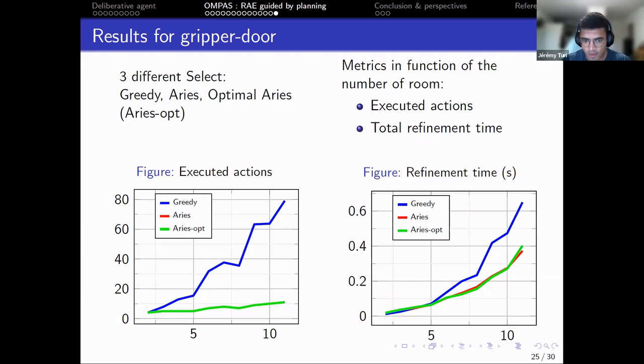So we can see on both plots that both ARIES and ARIES opt outperform the system in greedy mode. So we can state that it is really promising to use the planner because it does not increase the refinement time, and the number of actions performed is really lower.